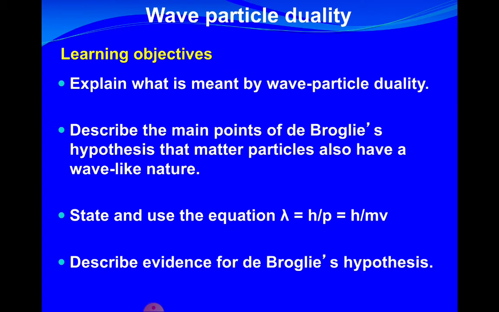Learning objectives are: what do we mean by the wave-particle duality? We describe the main points of de Broglie's hypothesis that matter particles also have a wave-like nature. And we state the use of the equation lambda is h over p, which equals h over mv, and we describe evidence for de Broglie's hypothesis.